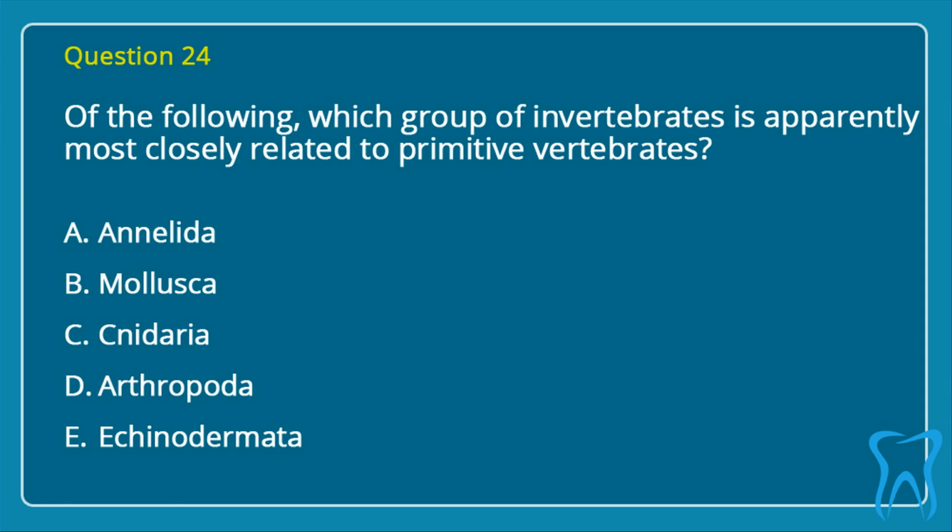Question 24. Of the following, which group of invertebrates is apparently most closely related to primitive vertebrates? A. Annelida. B. Mollusca. C. Cnidaria. D. Arthropoda. E. Echinodermata. Correct answer is E. Echinodermata.